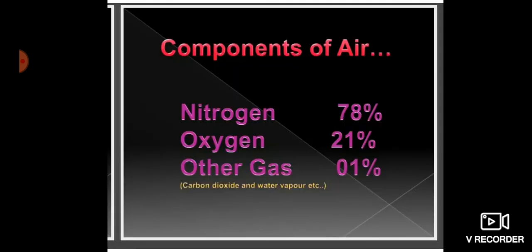Okay, then the components of air. Components means what things are present in the air. When we say air, it is not only oxygen and not only carbon dioxide, but air is a mixture of different gases, especially nitrogen 78%, oxygen 21%, and other gases altogether 1%. Okay, so this is the combination of the different gases in air, which is known as the components of air.